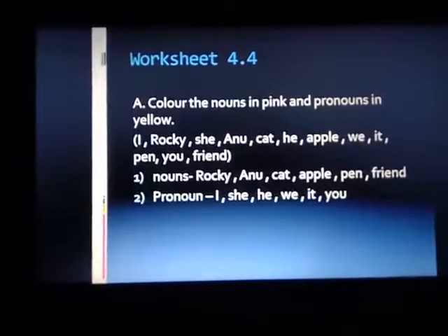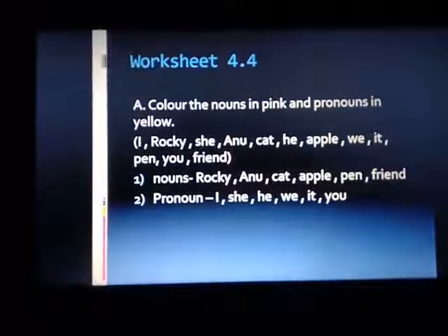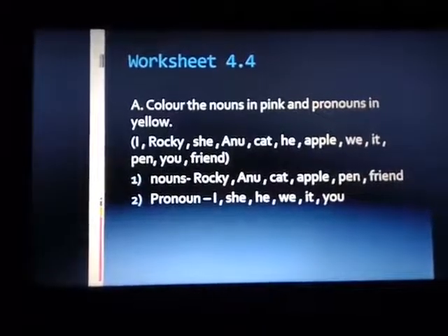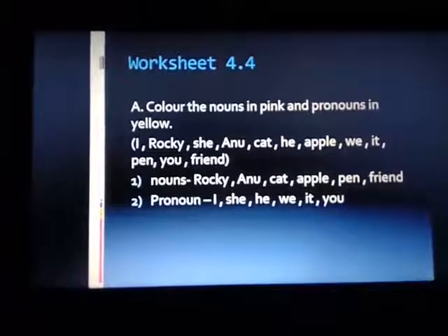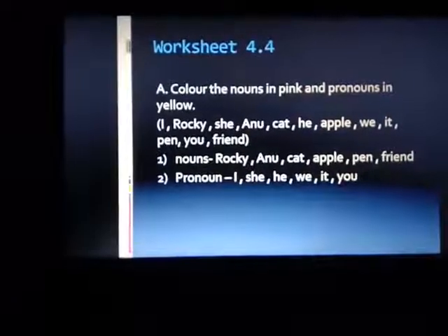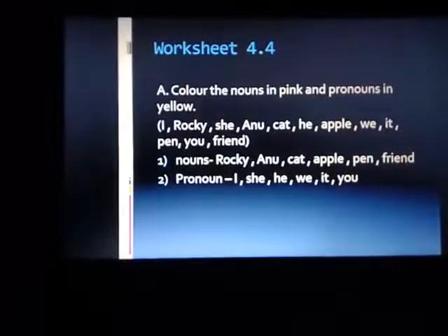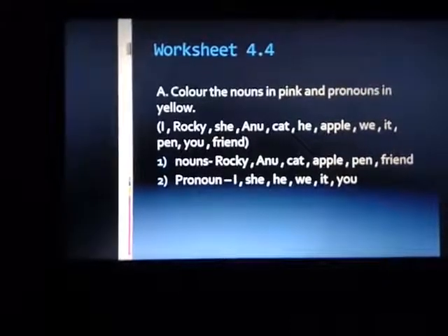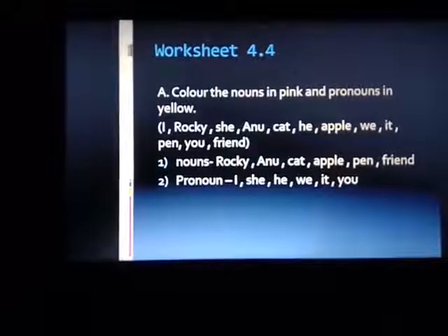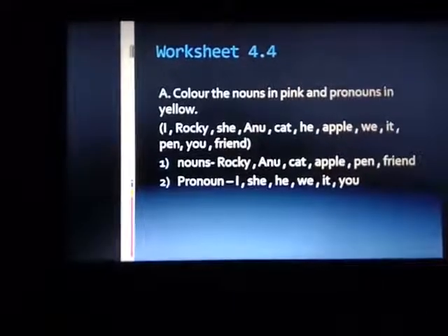A. Color the nouns in pink and pronouns in yellow. In the bracket it is given: I, Rocky, she, Anu, cat, he, apple, we, it, pen, you, friend. Nouns: Rocky, Anu, cat, apple, pen, friend. Pronouns: I, she, he, we, it, you.